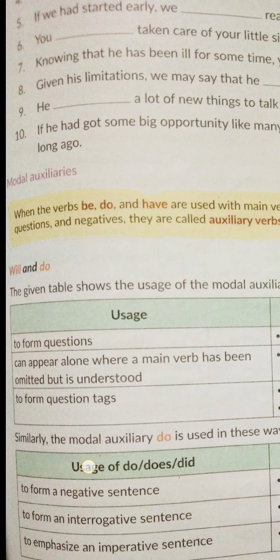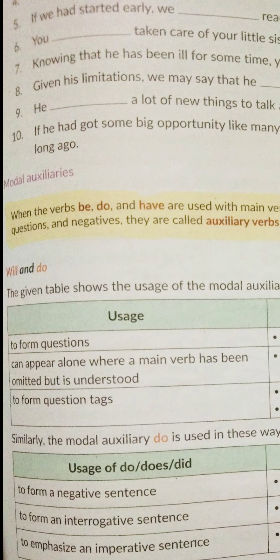Then, "will" can appear alone where a main verb has been omitted but is understood. So here it will be used where the main verb has been omitted. I will go but she will not. But she will not means she will not go. Okay, maybe she will not go, we mean that. So here "will" has been used.